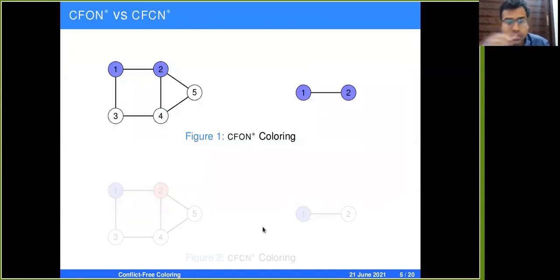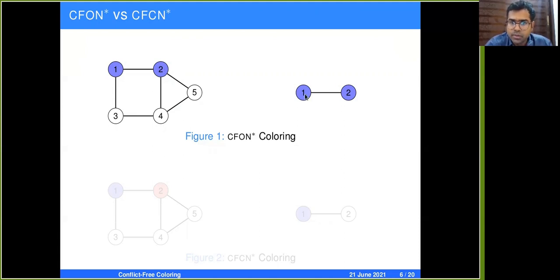Let us look at some examples. Consider the graph and the coloring given. We'll see if it is a valid CF-ON-star coloring. The vertex 1 has two neighbors, vertex 2 and 3. One of them is colored blue, the other one is uncolored. So it has vertex 2 as a uniquely colored neighbor. Similarly, vertex 2 has only one vertex which is colored and two vertices uncolored. So it has vertex 2 as a uniquely colored neighbor. The vertex 3 has vertex 1, and vertices 4 and 5 have vertex 2 as a uniquely colored neighbor.